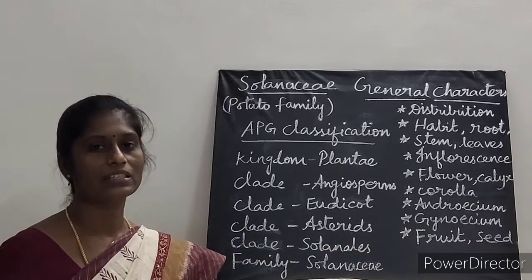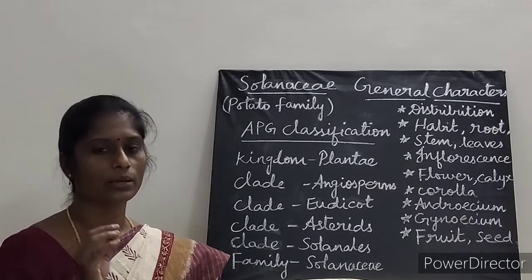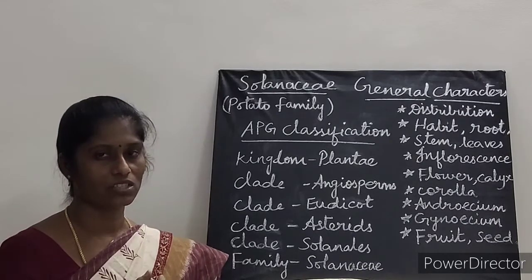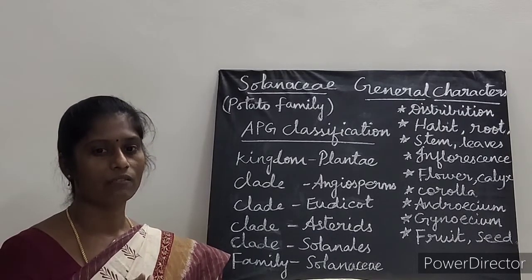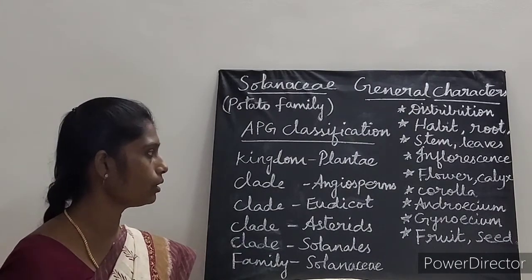Here calyx is sepals 5, synsepalous. So sepals are 5 in number, synsepalous, sepals are joined, valvate aestivation. Again here it is valvate aestivation. Often it is accrescent, example Physalis. Next one is about corolla.